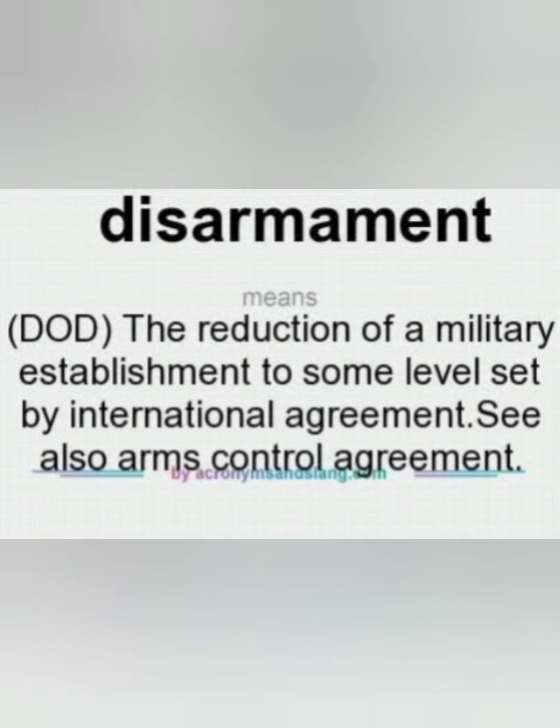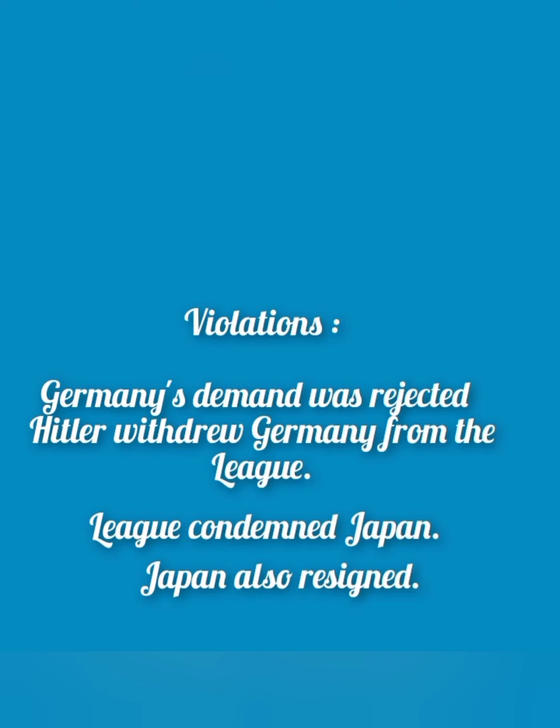The first problem was how the European powers were to achieve disarmament. So, in 1925, the Council of the League set up a commission to hold a disarmament conference to sort out the problem. But this conference materialized only in February 1932. In this conference, Germany's demand of equality of arms with France was rejected. So, in October, Hitler withdrew Germany from the conference and from the League.